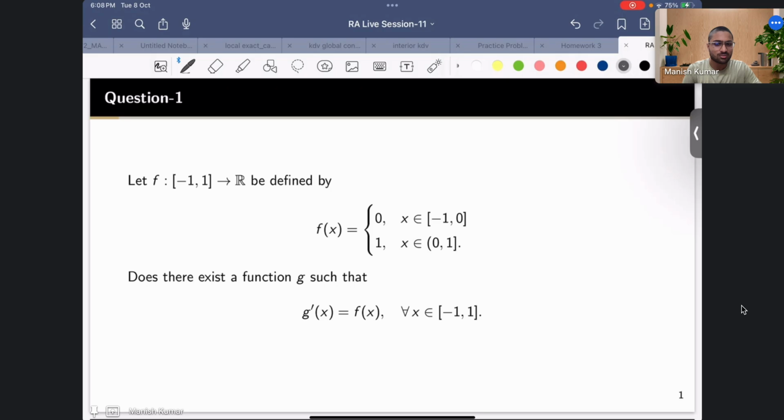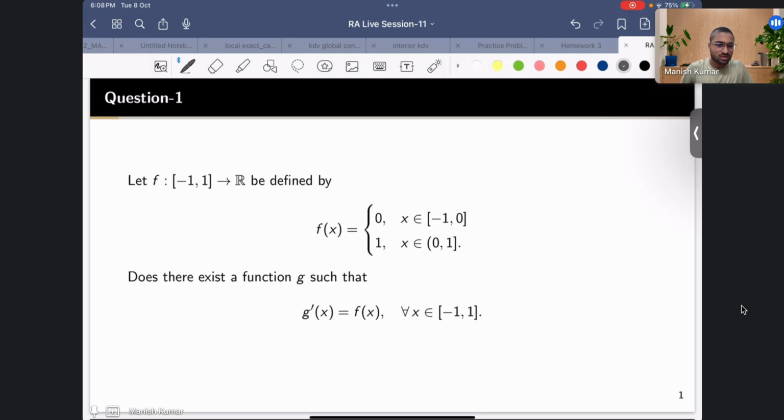What does the Darboux theorem say? That the intermediate value property is true for derivatives. Now what you have noticed is that this f is not continuous, and in fact it does not satisfy the intermediate value property, because it is just taking two values, 0 and 1. Whatever comes in between 0 and 1 is not attained, right?